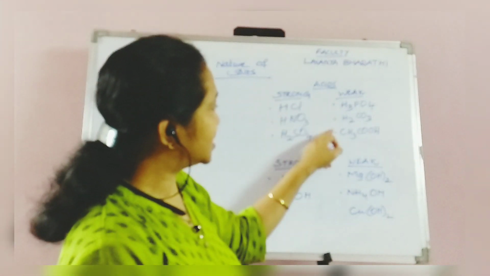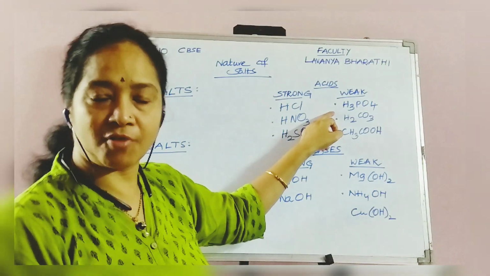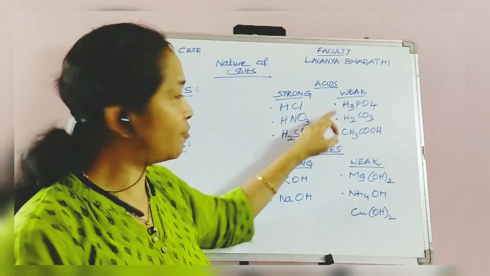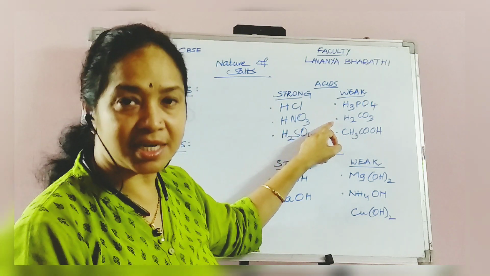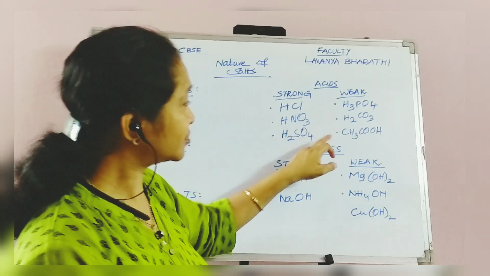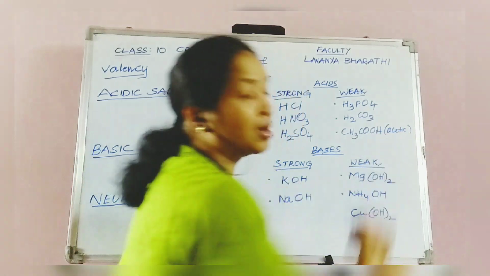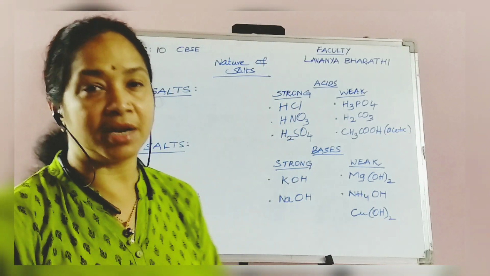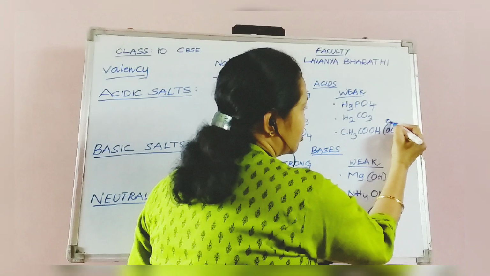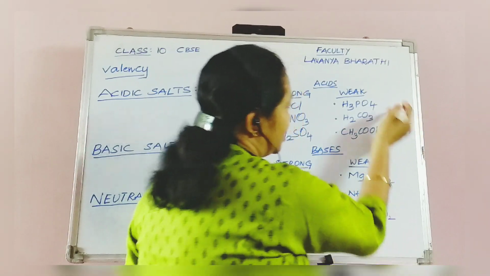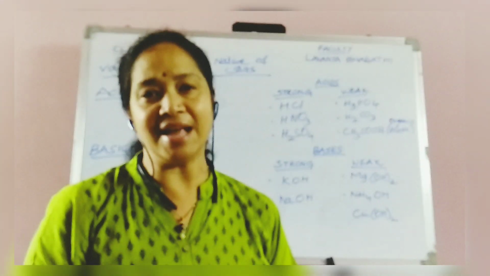Like weak acids, here I have written orthophosphoric acid H3PO4, and I took carbonic acid H2CO3. And here I have taken an organic acid. You can see this is acetic acid, or we also call it ethanoic acid. The remaining all are mineral acids.